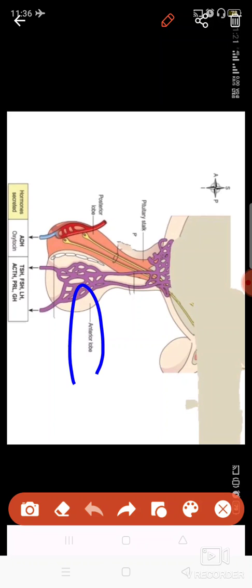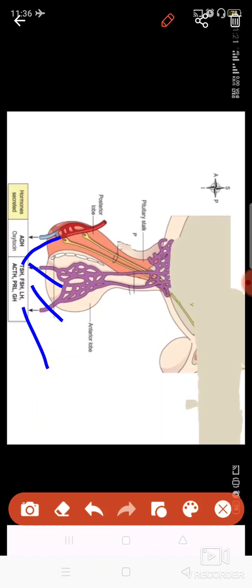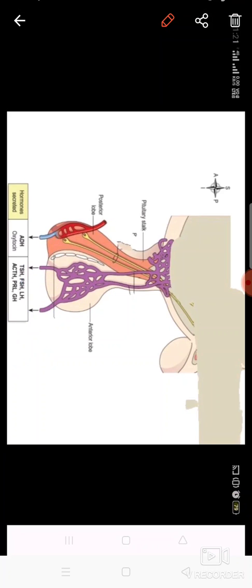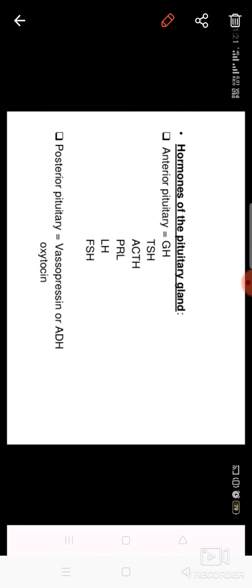The anterior lobe produces many hormones like TSH, thyroid stimulating hormone; FSH, follicle stimulating hormone; LH, luteinizing hormone; ACTH, adrenocorticotropic hormone; PRL, prolactin hormone; and GH, growth hormone. All these hormones are secreted by the pituitary gland, and this is the location of the pituitary gland.